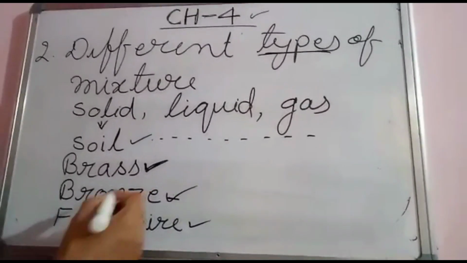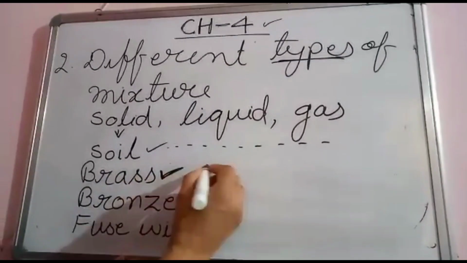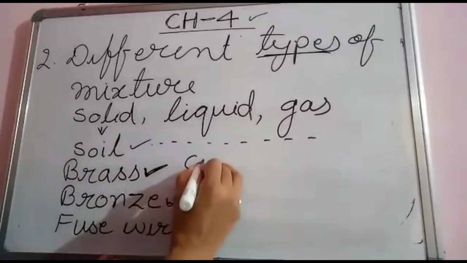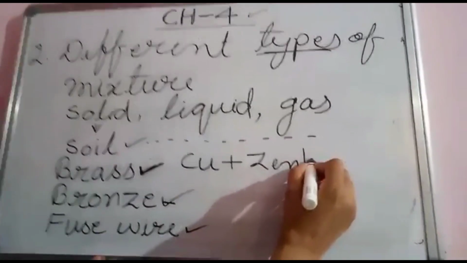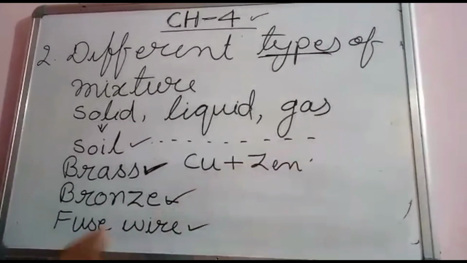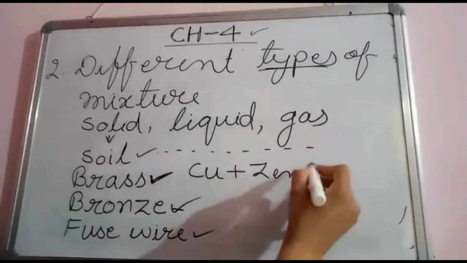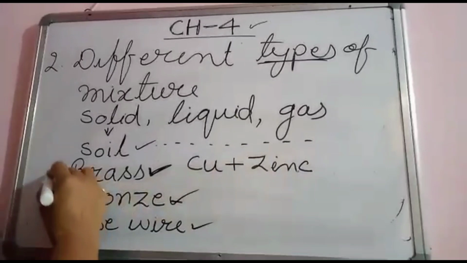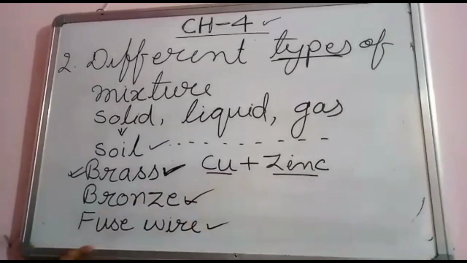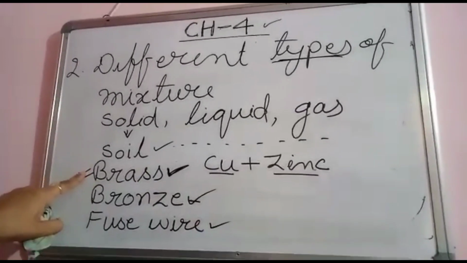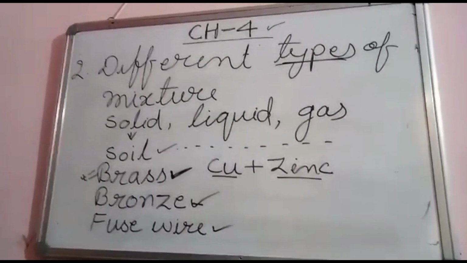But what about the brass? Brass is also a mixture, a combination of copper plus zinc. These are metals. Brass is a mixture of copper and zinc. Is it clear?